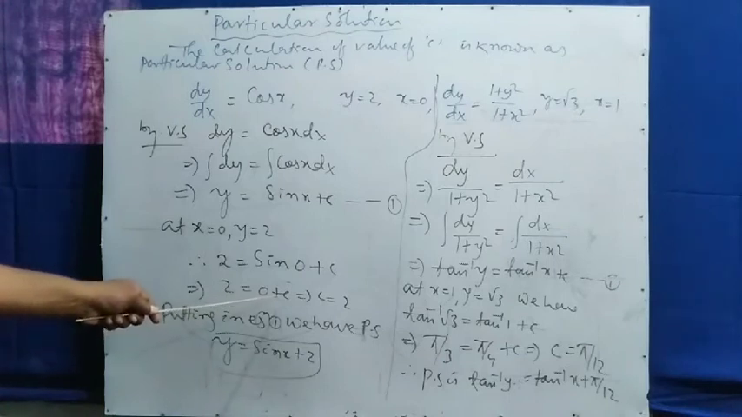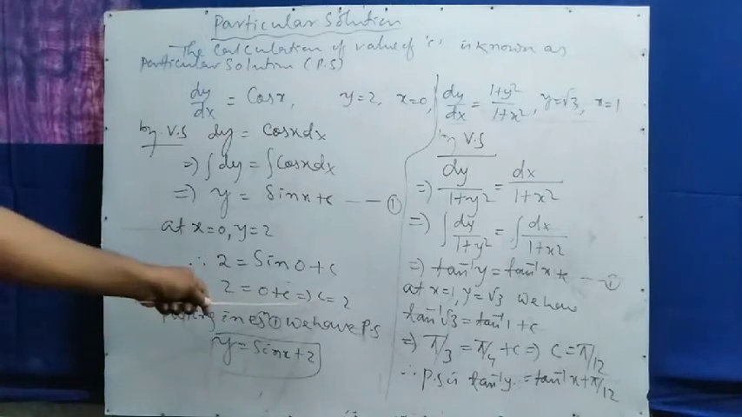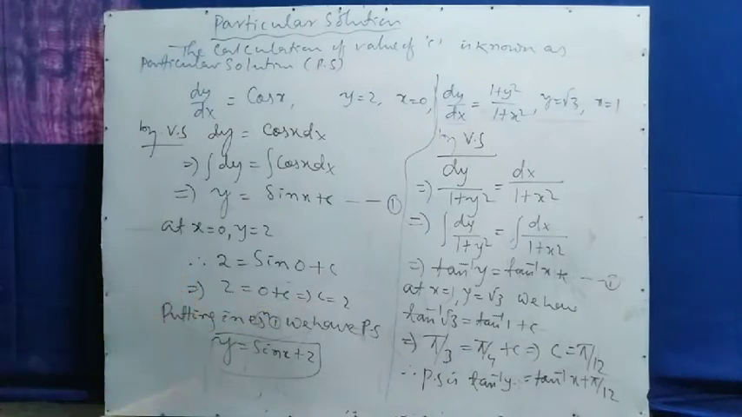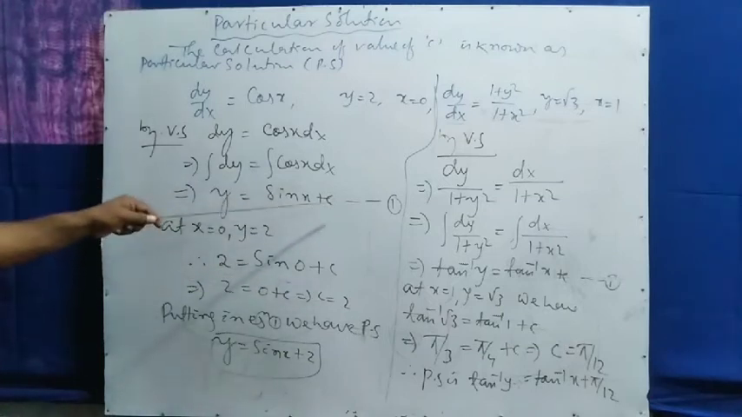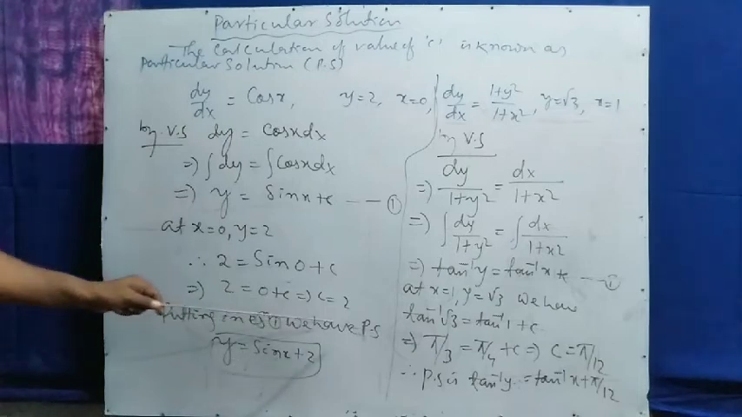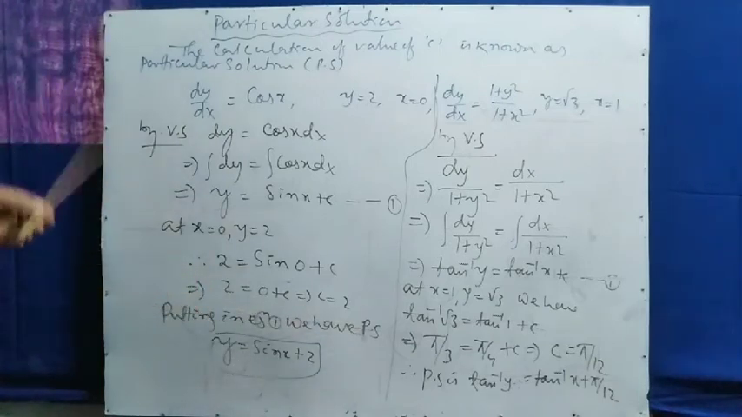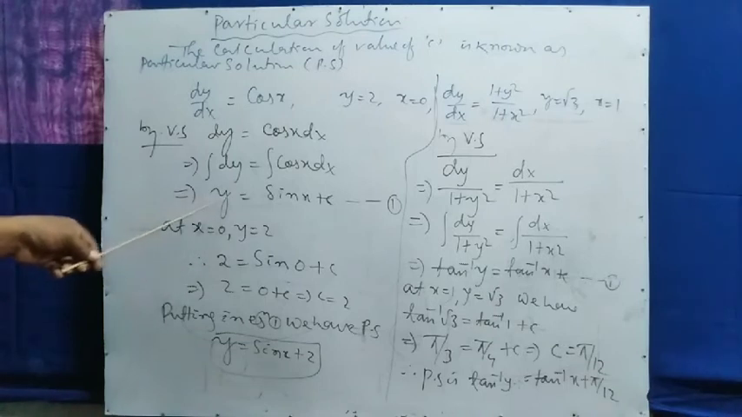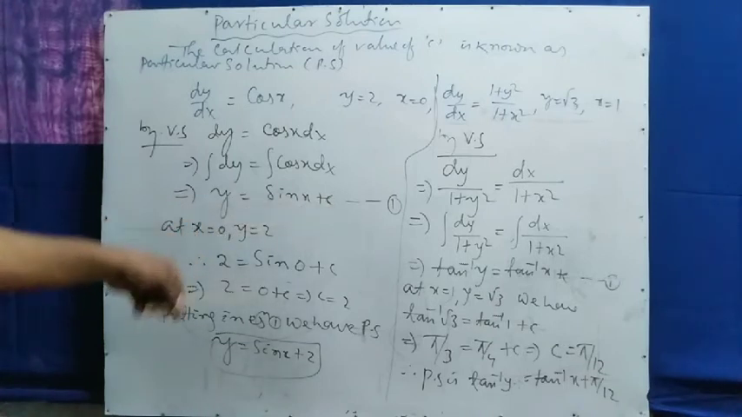So what is the value of c? c equal to 2. The c value 2 came. So putting 2 in equation 1, where there is c, you put 2. After putting 2 in equation 1, we have the particular solution. PS means particular solution. That is y equal to sin x plus 2.